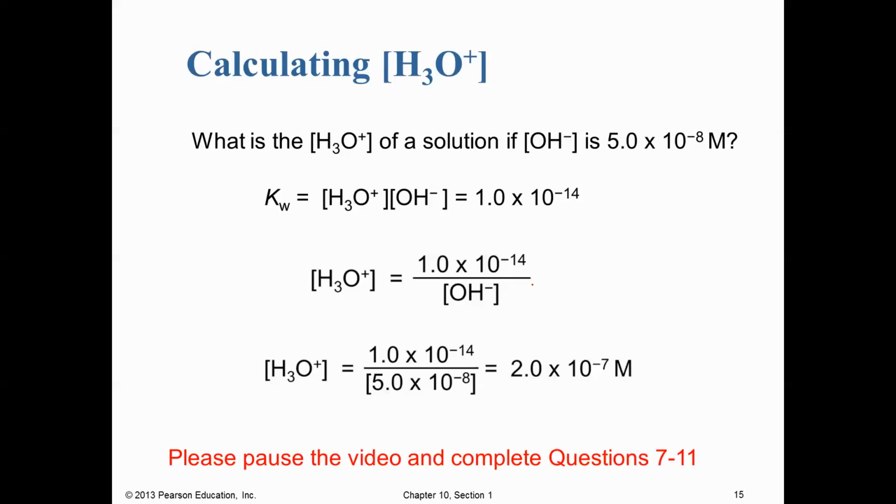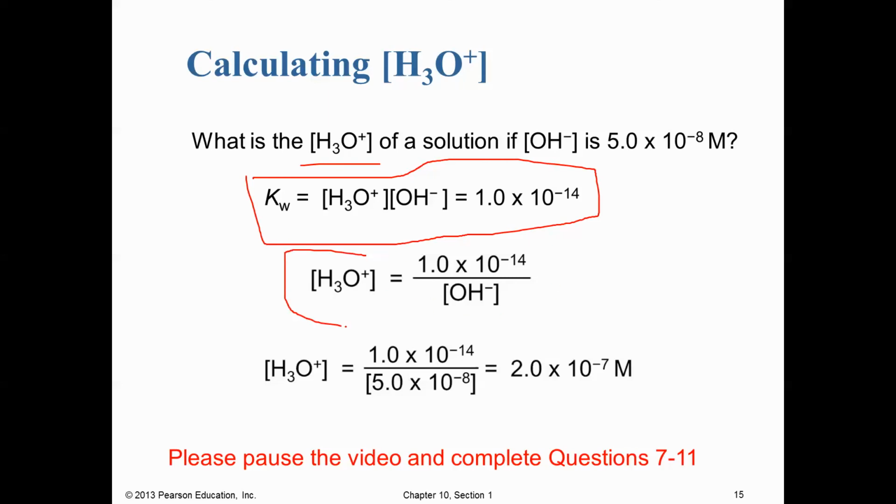And so one of the things you'll be asked to do is calculate the concentration of one of these ions versus the other. So here we have an example question. What is the concentration, remember these brackets mean concentration, of hydronium if the concentration of hydroxide is 5.0 times 10 to the negative 8th moles per liter? So we're going to plug this into our trusty Kw equation once we rearrange it. We're asked to solve for hydronium, so we're going to shift our factors around, and here's our rearranged equation. And then we're going to plug in our numbers.